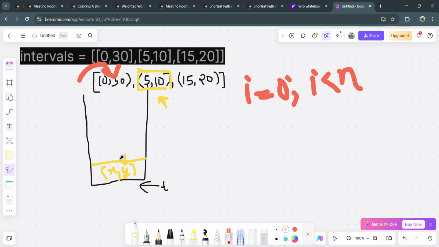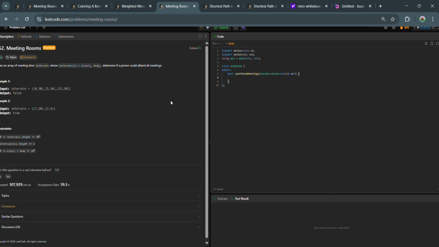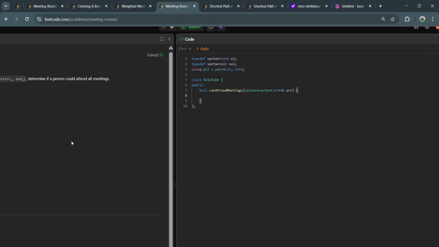Okay, so now let us code this to understand it better. First we have to take the size of our intervals. Now we have to first sort our meeting times.